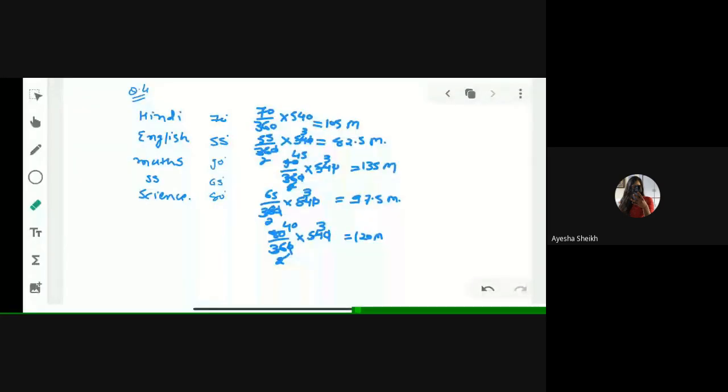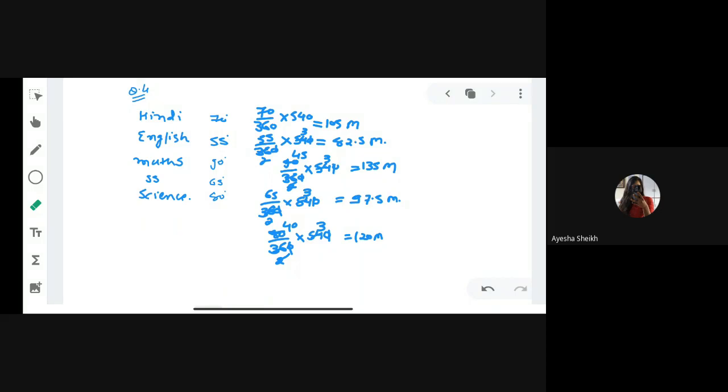Examine whether the sum of the marks obtained in social science and maths is more than that in science and Hindi. How many marks are SS and maths? 135 and 97.5.